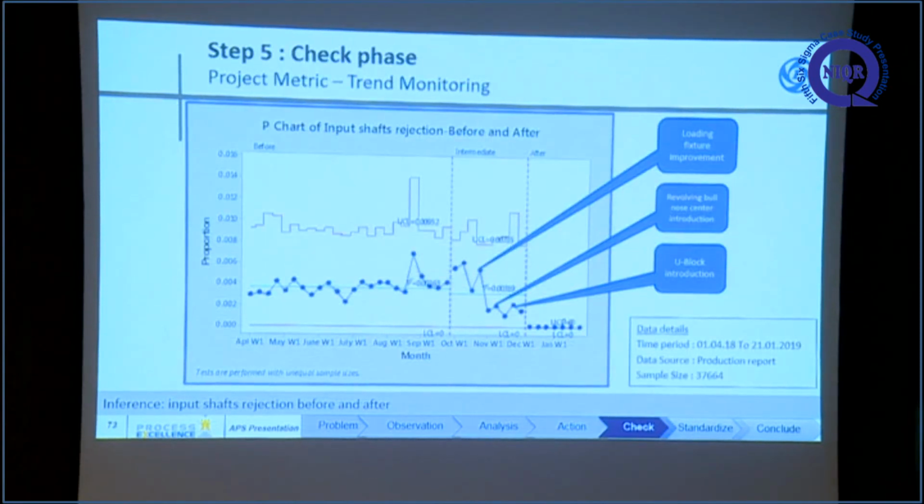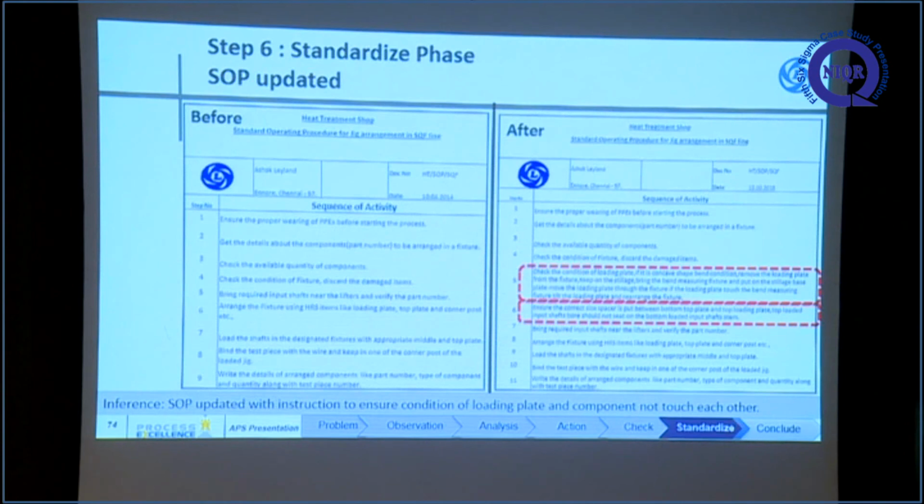This is the project trend. Before the project, the input ppm was 3630 ppm. After one loading fixture improvement, the inputs were reduced, then with the revolving center improvement, and then the U block introduced, the ppm reduced to 0.